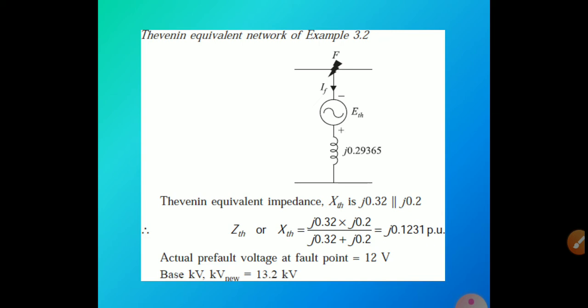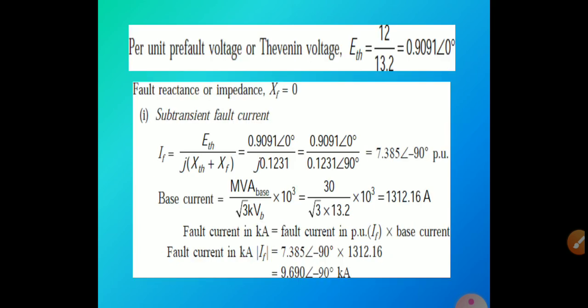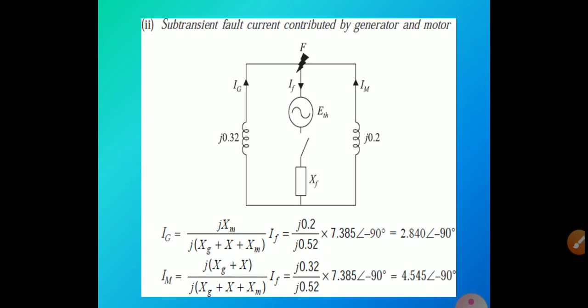Then 1 divided by Z value will give you the fault current value. Then ETH also we know. So for this, first we have to analyze subtransient fault current, which is contributed by the generator and motor. For generator and motor we have a separate formula.